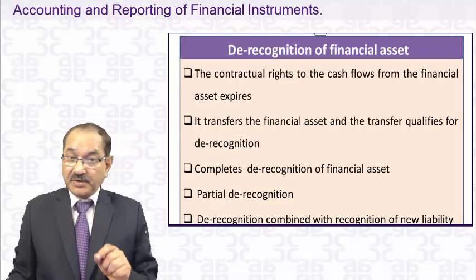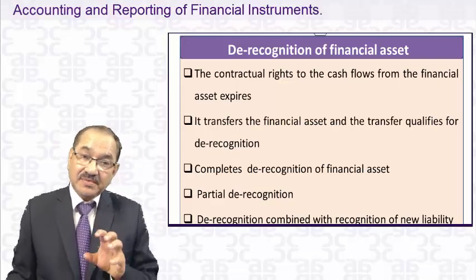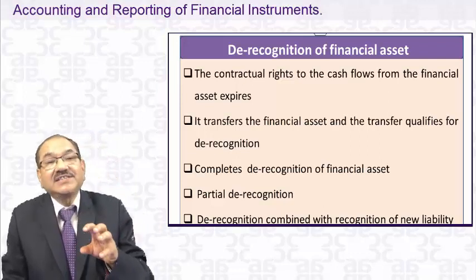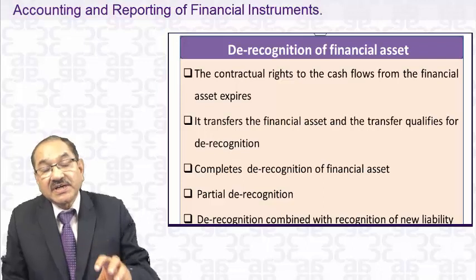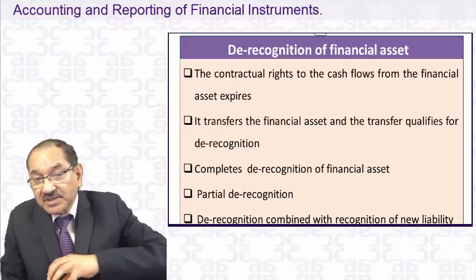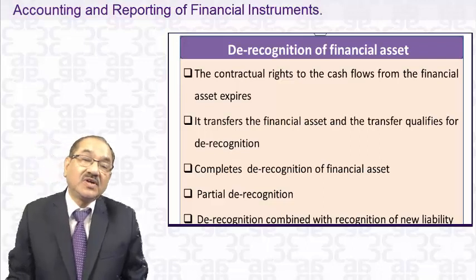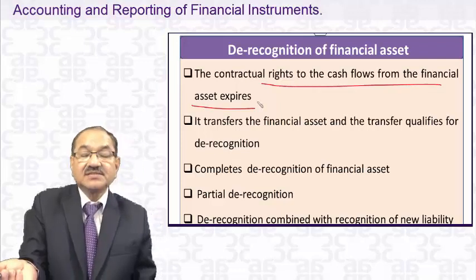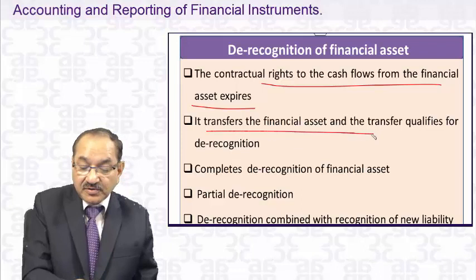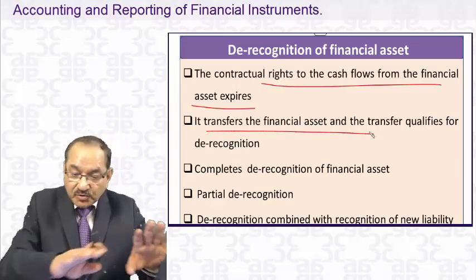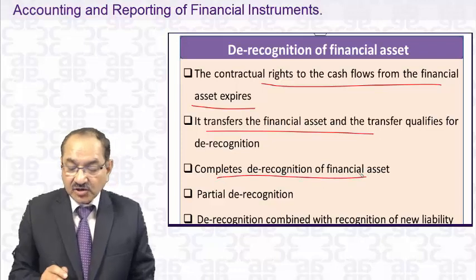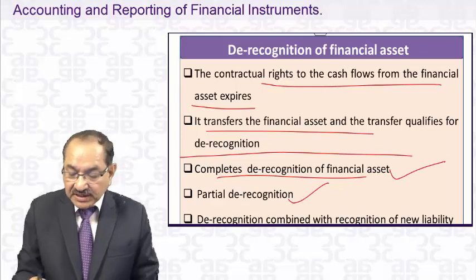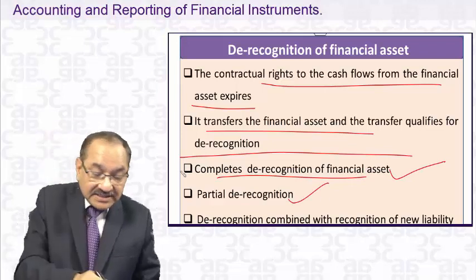This chapter prescribes the rules of derecognition. Sometimes, as per present accounting, you may be derecognizing certain financial assets, but they may not be derecognized as per the rules of this chapter, based on Ind AS 109. If the contractual right to cash flow from the financial asset expires, then you derecognize it. If you transfer the financial asset, you derecognize it, meaning you remove it from the books of account. There may be three types of derecognition: complete derecognition, partial derecognition, and derecognition combined with the recognition of a new liability. There may be three types of cases.